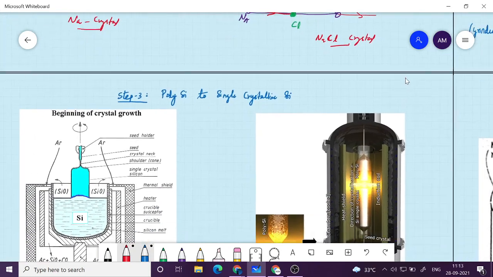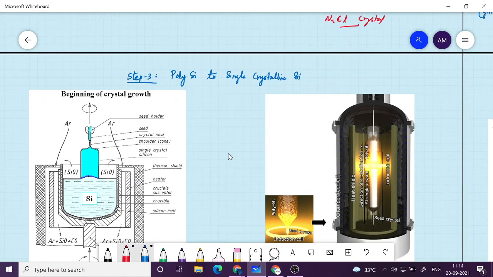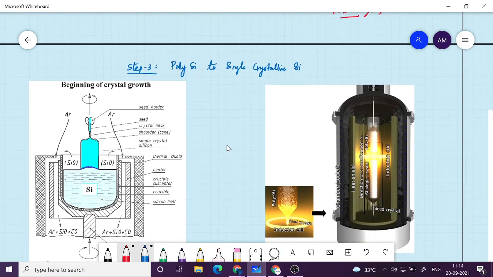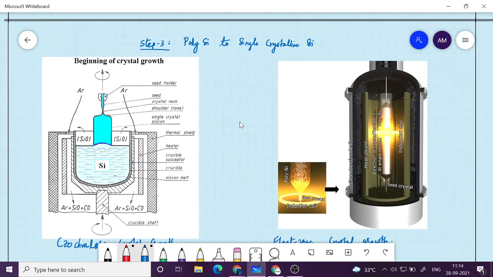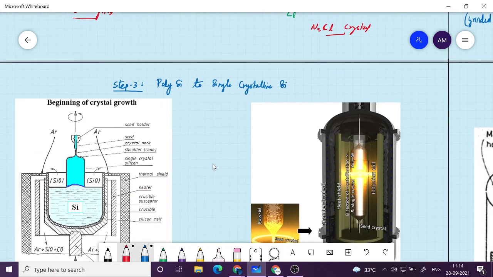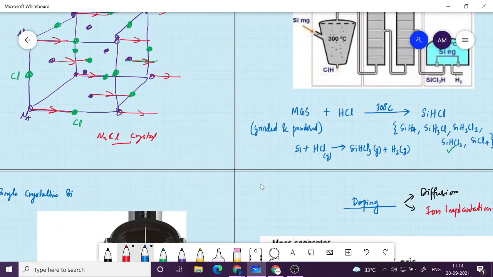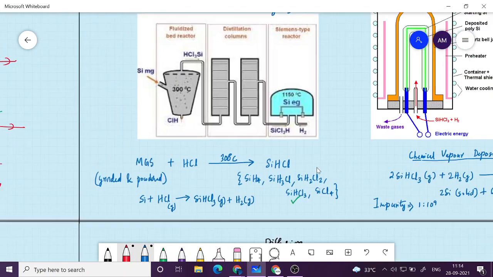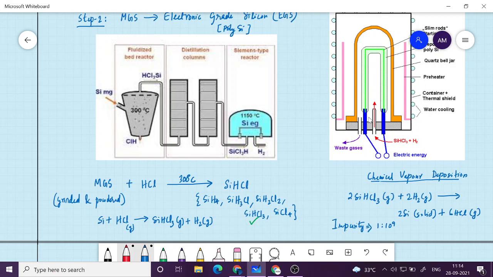Now the next step: electronic grade silicon is very pure, but it is not single crystalline. We need single crystalline. It is a polysilicon material. This rod, after it grows, is very pure, because the impurity is only 1 in 1 billion silicon atoms. 1 atom of impurity comes in 1 billion silicon atoms. So it is really pure.